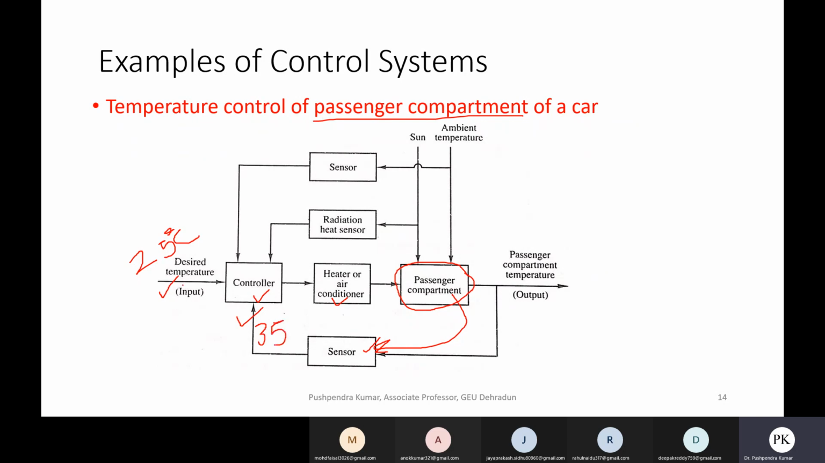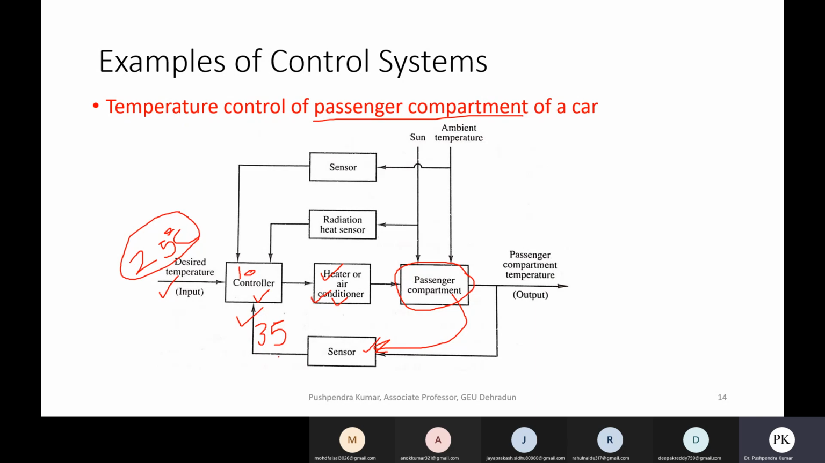So based on this difference, say a difference of 10 degrees, the controller will decide whether to switch on or switch off the air conditioner or heater, isn't it? So since the temperature is high and it wants to reduce the temperature, it will switch off the heater if this car is having a heater, or it will switch on the air conditioner if this car is having an air conditioner, in order to maintain the desired 25 degrees C temperature.